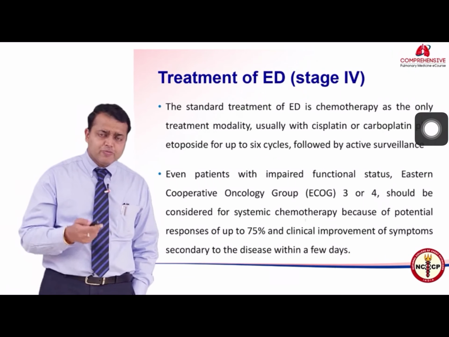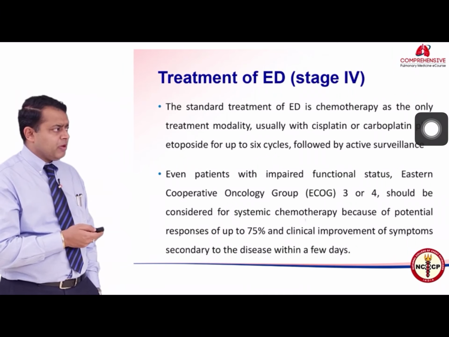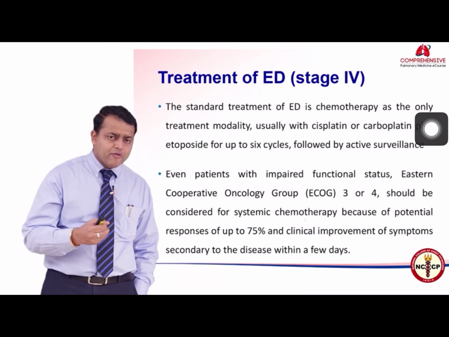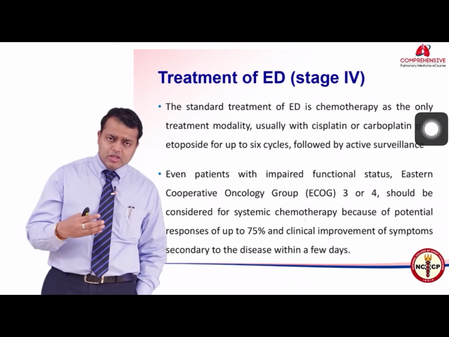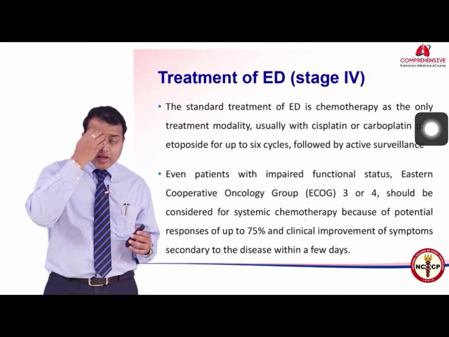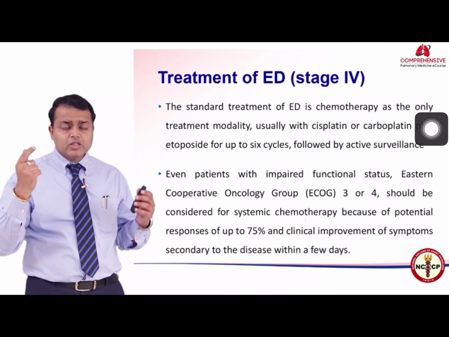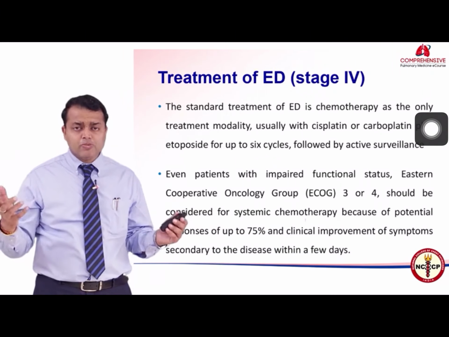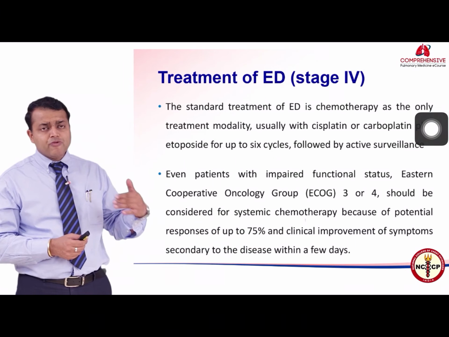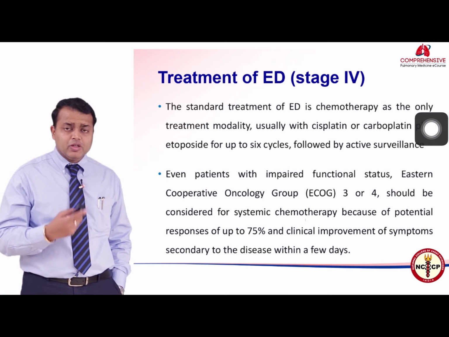Generally, these patients are treated with cisplatin and etoposide, which remains the cornerstone of the therapy, and we go up to 6 cycles of chemotherapy followed by a break, and then we leave the patients alone. Generally those patients who have poorer performance status because of the disease, such patients in non-small cell lung cancer are generally not treated, whereas in small cell lung cancer they may still be offered treatment because the response rate to chemotherapy is remarkable. It's like 75 to 80% of patients are going to respond, and their performance status may drastically improve, provided the performance status is not hampered because of comorbidities, but because of the disease per se.